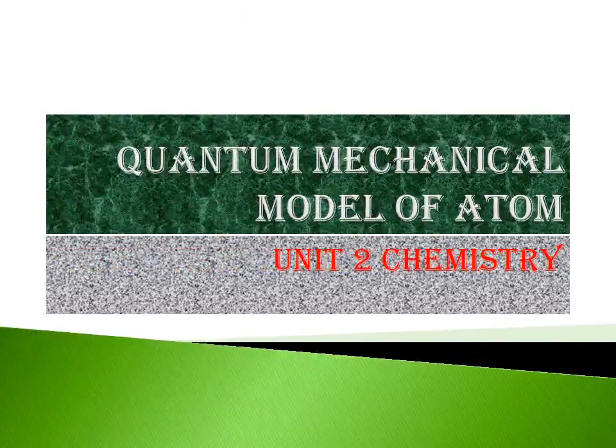Okay, in the previous class we have seen about the quantum mechanical model of atom, unit 2. We have seen the atom model, the Bohr atom model, the Schrodinger equation, the wave particle equation, the Davisson and Germer experiment, and the Heisenberg uncertainty principle. Today we are going to see the rest of this lesson.